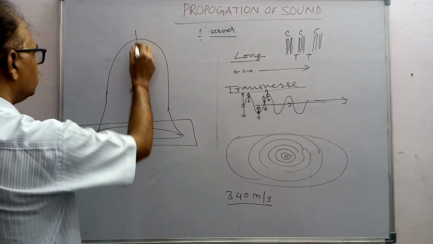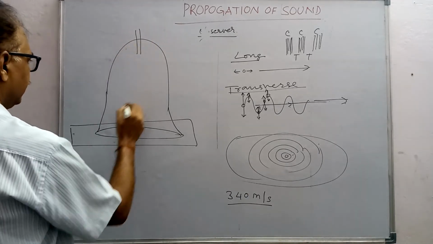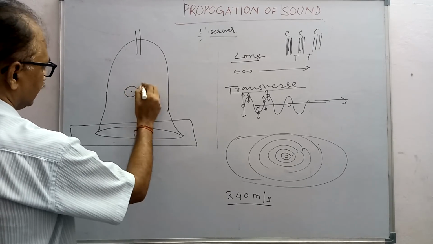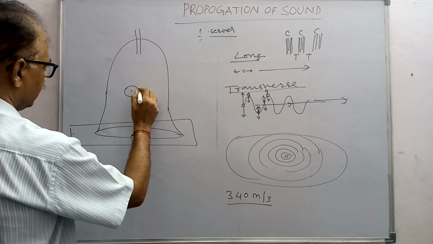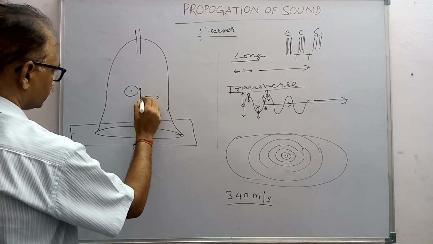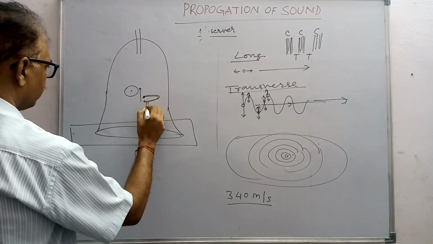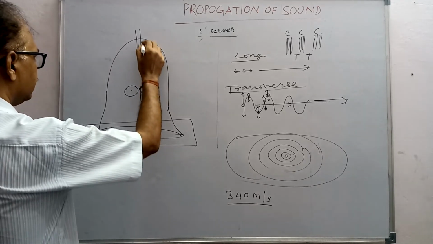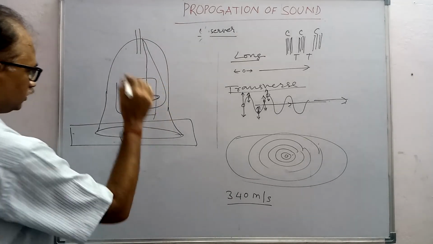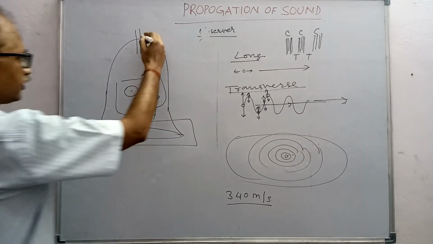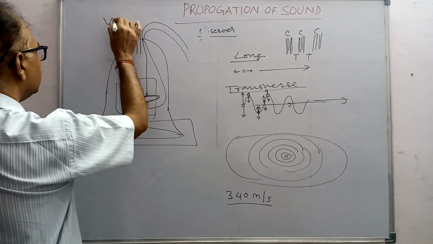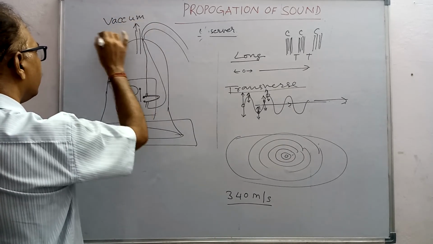Now here, there are two tubes. A bell is kept here, an electrical bell, with its gong and hammer. These are the wires of the electrical bell, and they are connected to the outside. The two wires are taken out from here, and the jar is connected to a vacuum pump.